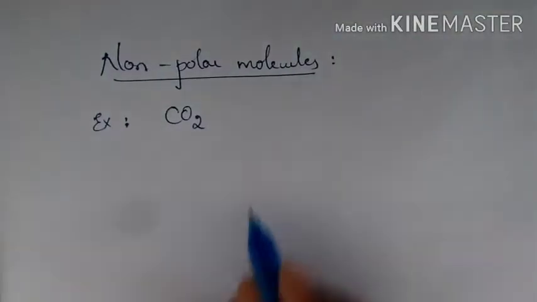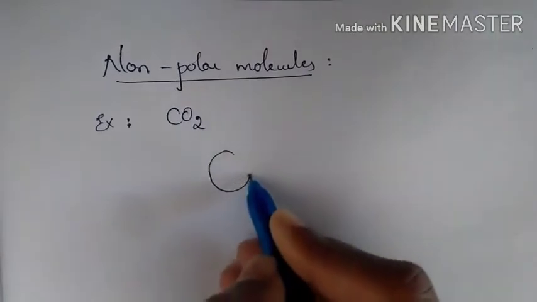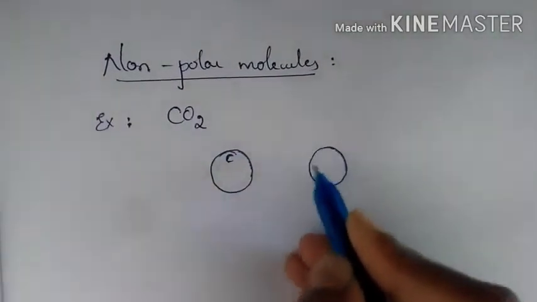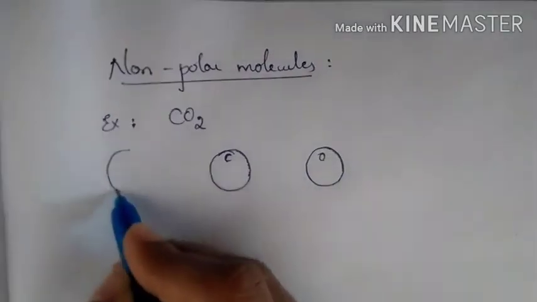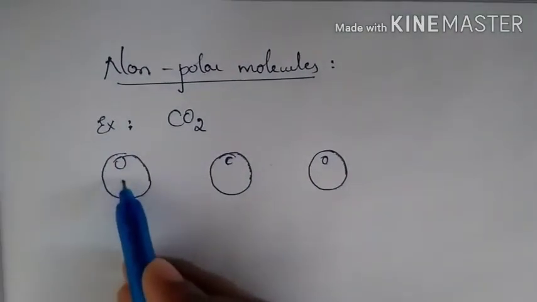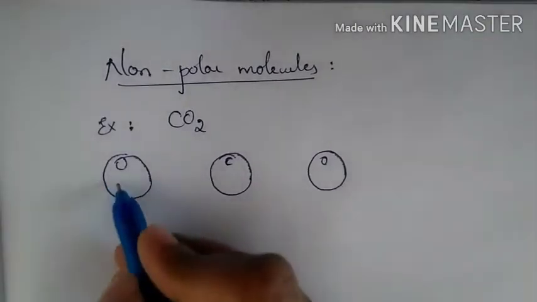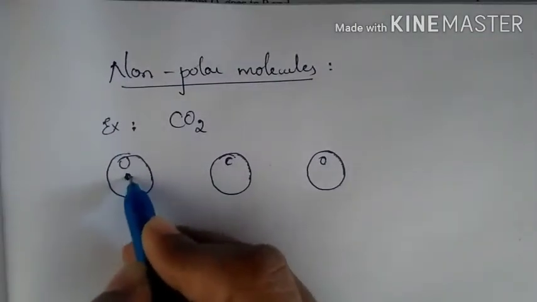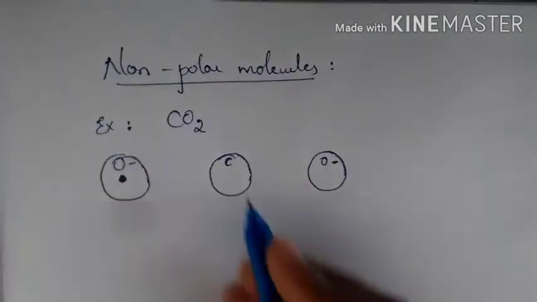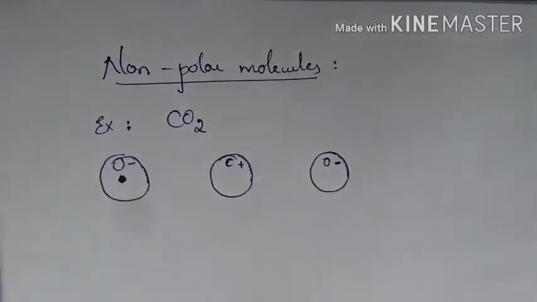In carbon dioxide, here you will have the carbon, and here you have oxygen, and here you have oxygen. The center of mass of the oxygen atom will be here. This oxygen is negatively charged, and this oxygen is also negatively charged, but carbon is positively charged.